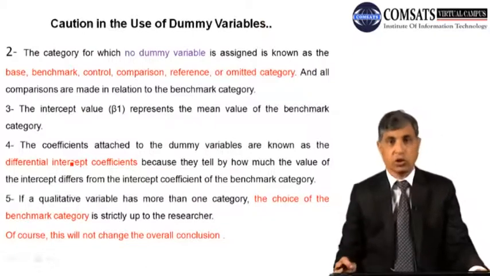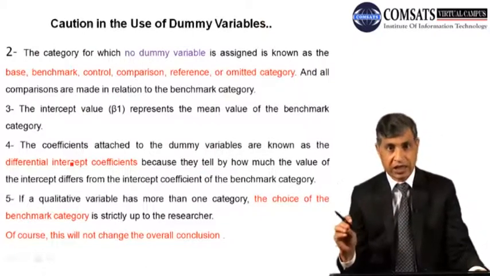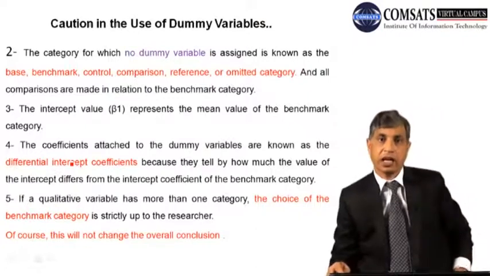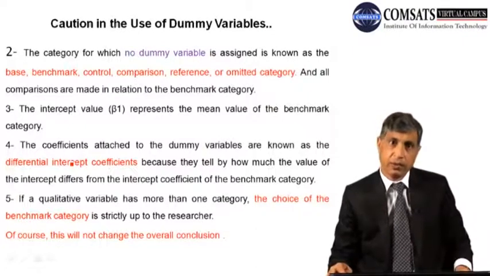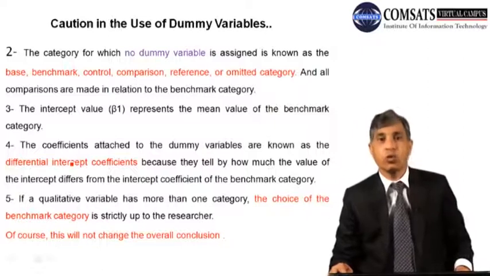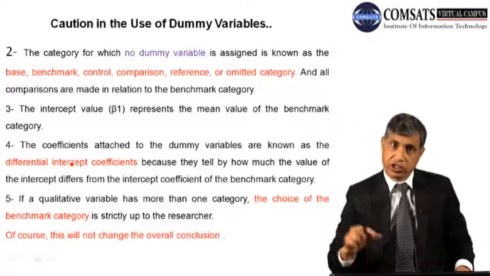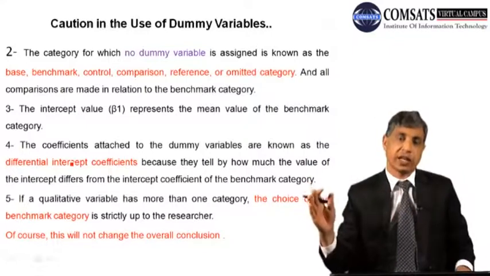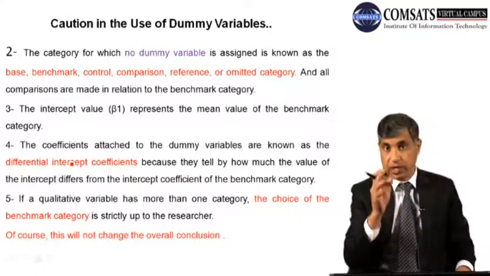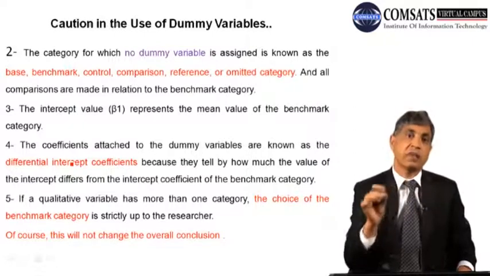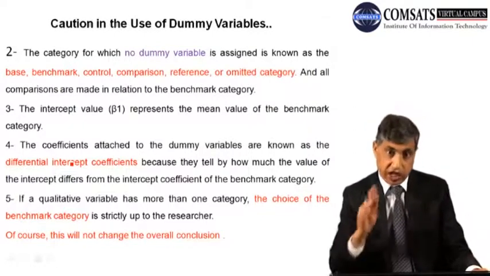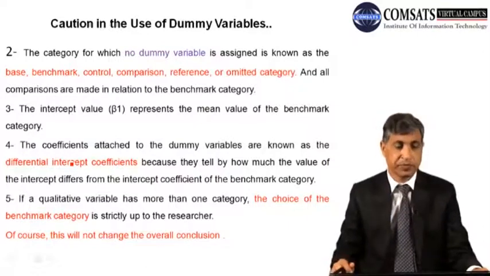The cautions continue. These were the 2 cautions we talked about: if there are m categories, use m minus 1 dummy variables, and if there are more qualitative variables, stick to this formula. Even if there are 10 qualitative variables, for each qualitative variable you should use m minus 1 dummies.